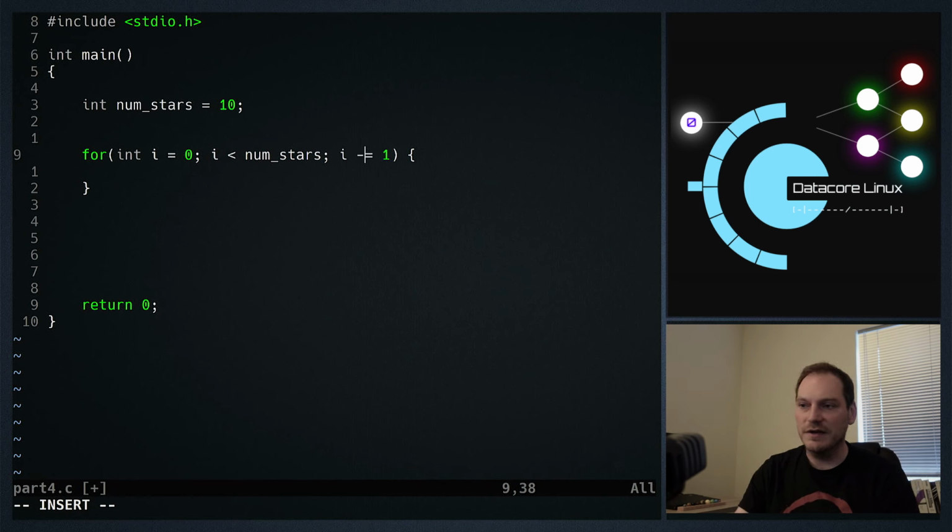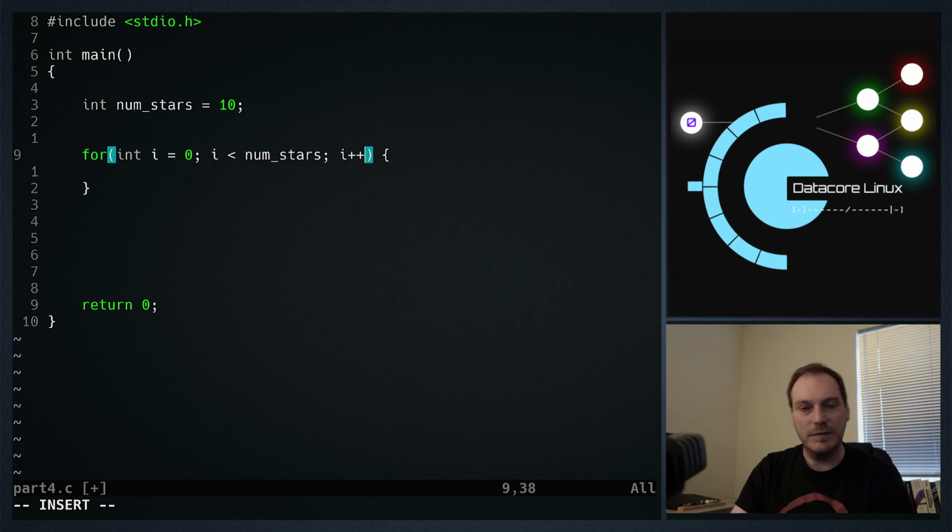There's also others. We can do minus equals 1. We can do times equals 1, where we take the value of I, times it by 1, and assign it back. Obviously, times something by 1 is just the same value again. And we can do divide equals as well. But in this specific case of I plus equals 1, we do that so much, increase the value of something by 1, that we have an even shorter hand way of writing it,